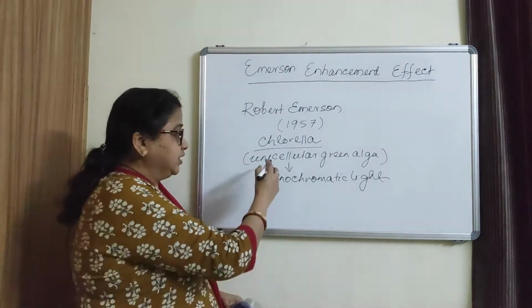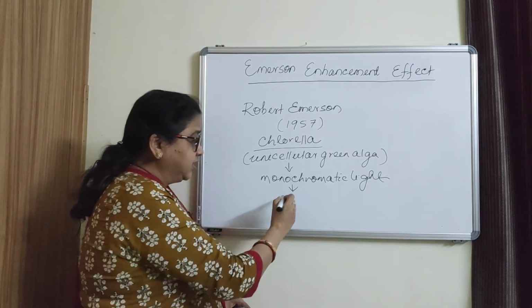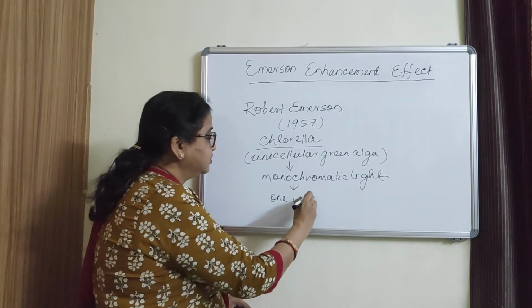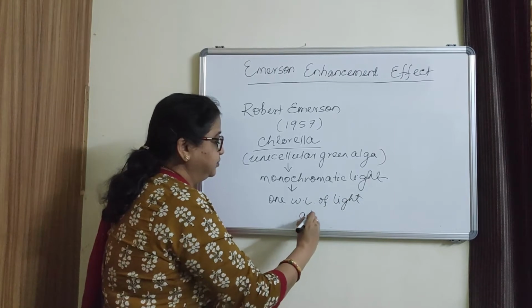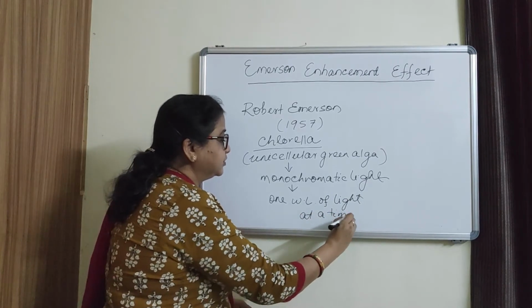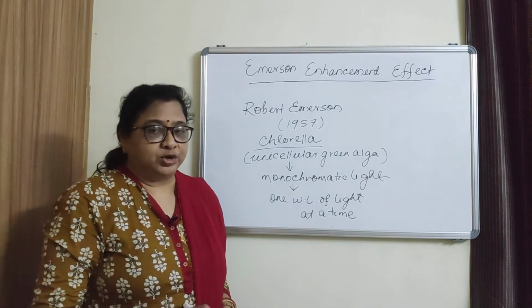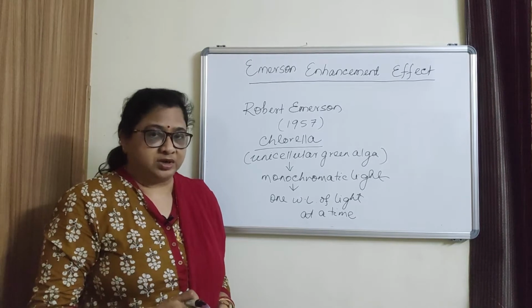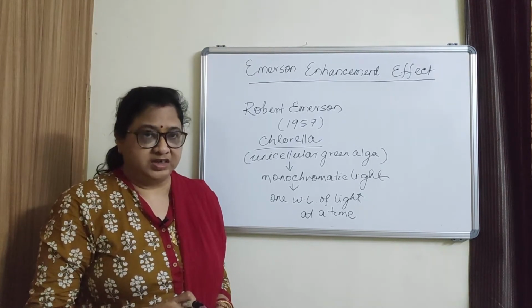That means they exposed the chlorella plant to a single wavelength, or one wavelength of light at a time, and measured the photosynthetic yield or quantum yield in terms of oxygen molecules evolved or released.